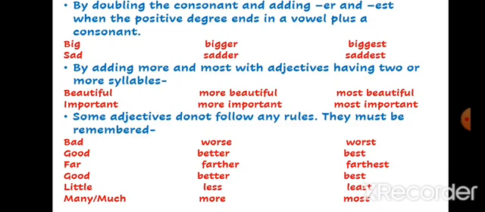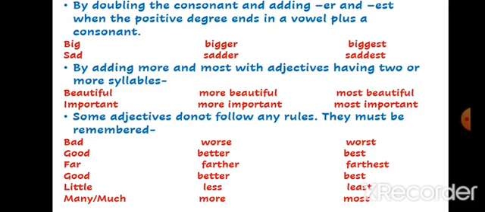Next one, by adding "more" and "most" with adjectives having two or more syllables. When the adjectives are big, with more than two syllables, like beautiful. When you pronounce it, beautiful, it has more than two syllables. So for such words, we will have to use "more" in the comparative and "most" in the superlative. Beautiful, more beautiful, most beautiful. Important, more important, most important.